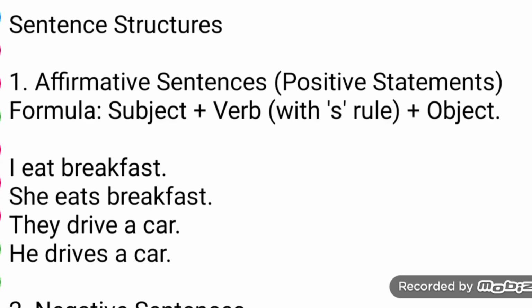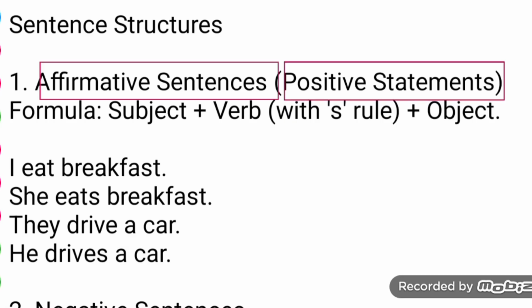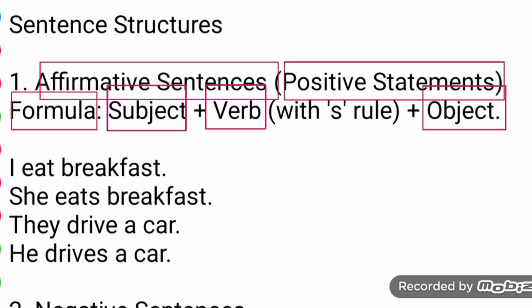Now, for more examples, here you can see the sentence structure: affirmative sentence, negative sentence, and interrogative sentence in the present indefinite tense. Here is the positive statement. The formula or structure is: firstly the subject, then the verb, then the object.